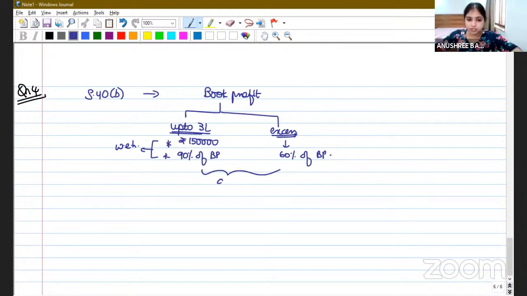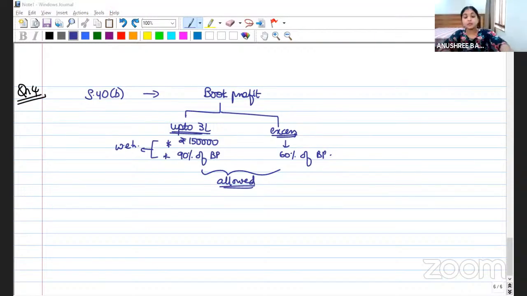This much remuneration will be allowed for the partnership firm. If the partnership firm pays more than this much remuneration, the excess will be disallowed. See, for the partnership firm, remuneration paid to partners is an expense, isn't it? So remuneration up to these limits will be allowed. Beyond that, the excess will be disallowed. This is what we have learned under section 40B from the firm's perspective, isn't it?